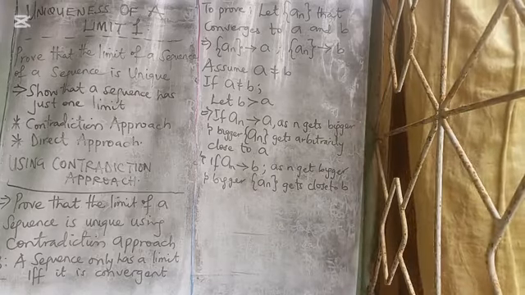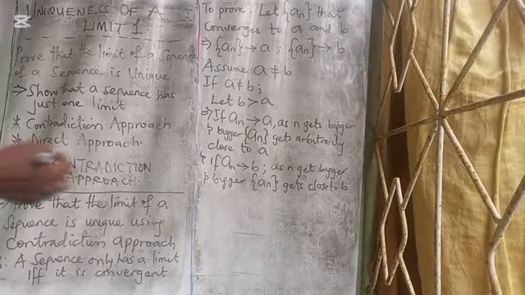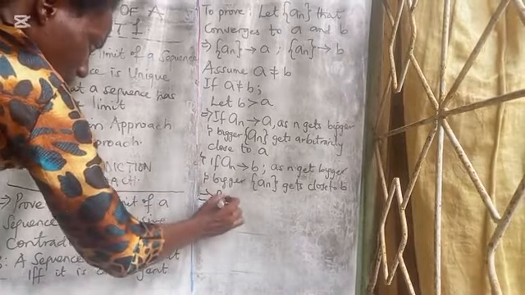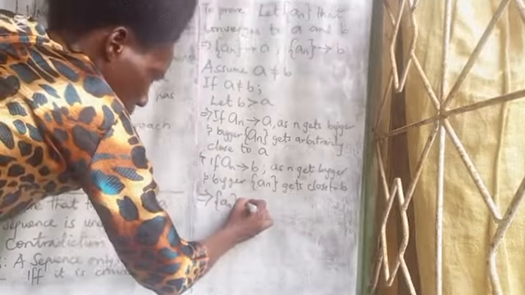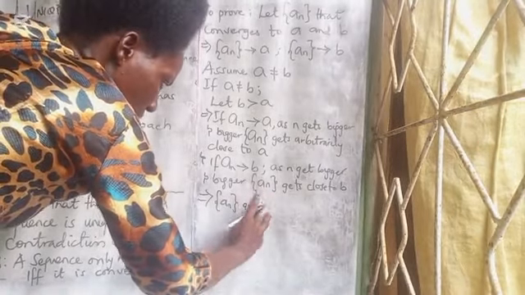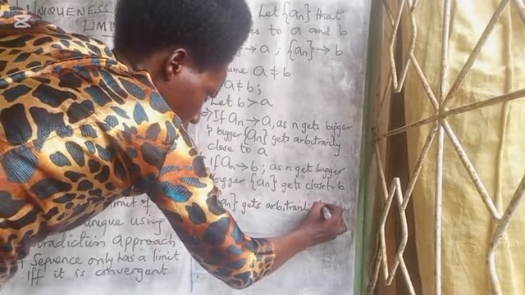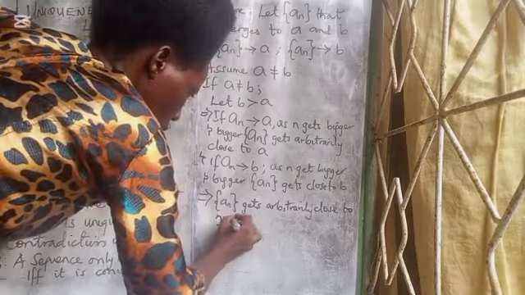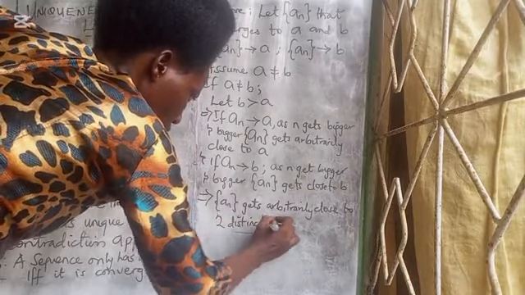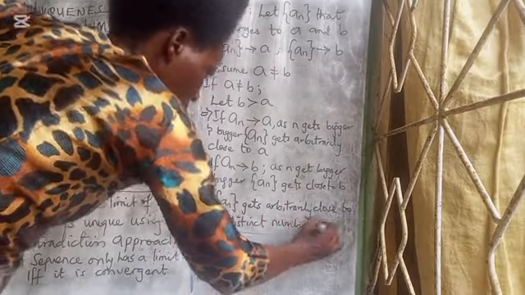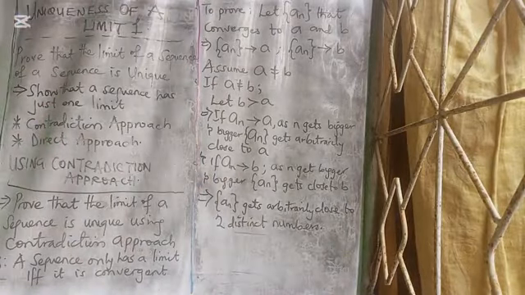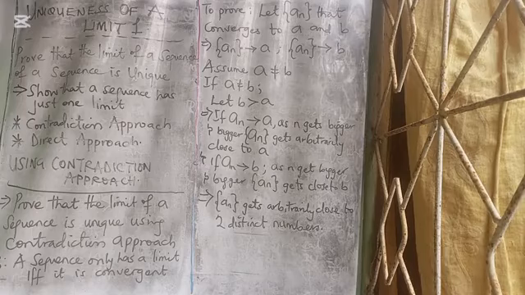And if A and B are distinct numbers, it means that our sequence AN gets arbitrarily close to two distinct numbers.